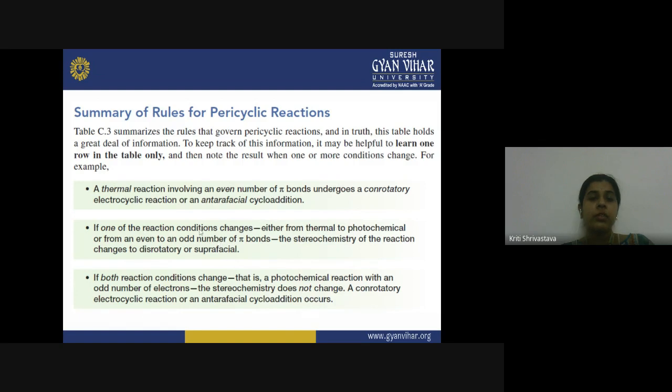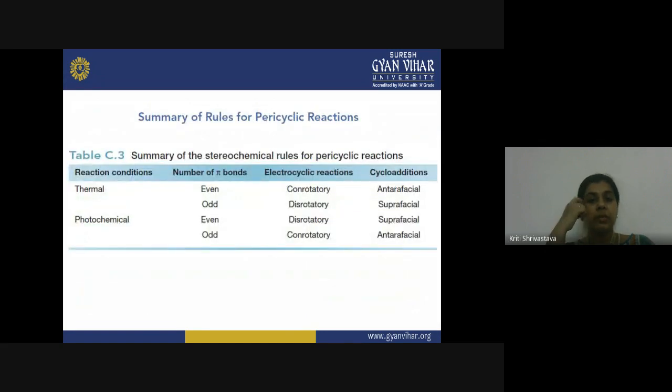So these are the rules which hold true for all such types of systems. The only thing that one has to perform is to calculate the number of pi bonds in your system correctly. Once you have that and you remember the Woodward-Hoffmann rules, then it becomes really easy for you to predict the stereochemistry of the product. So this is the table summarizing all these effects for the electrocyclic and cycloaddition reaction.